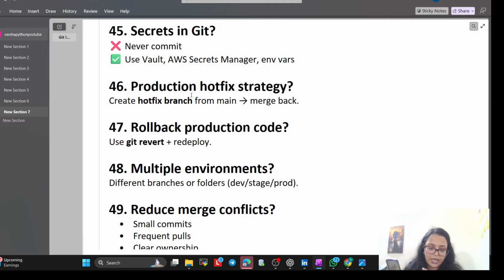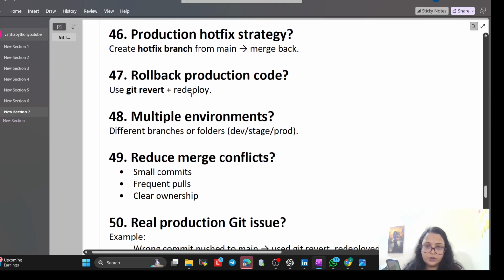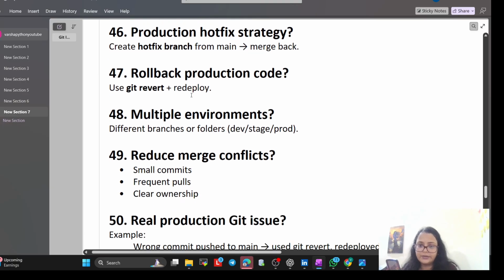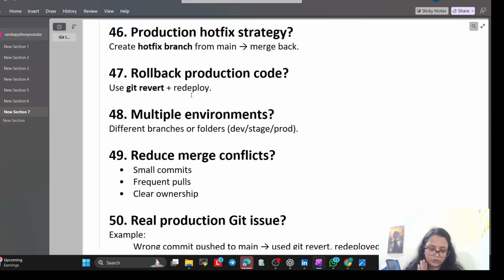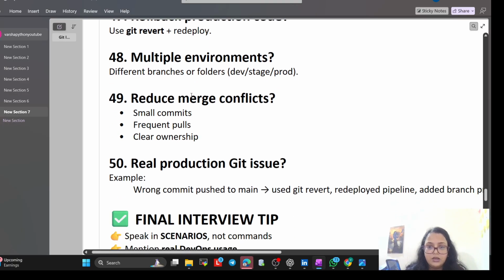Now multiple environments, so different branches or folders like dev, stage and prod. So we have a dev branch, a stage branch, and a prod branch. So that is different branch for different purpose. Now, reduce merge conflict: small commits, frequent pulls, clear ownership. We also keep our features very small, and if I only touch 5 lines of code, it's hard for me to conflict with others.